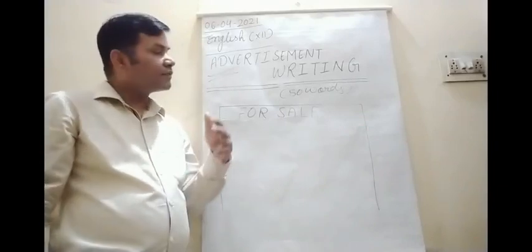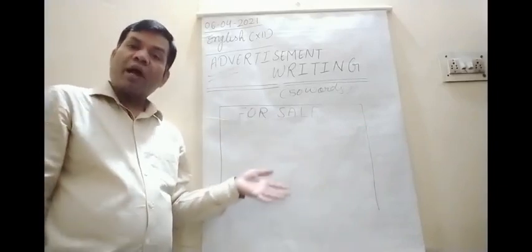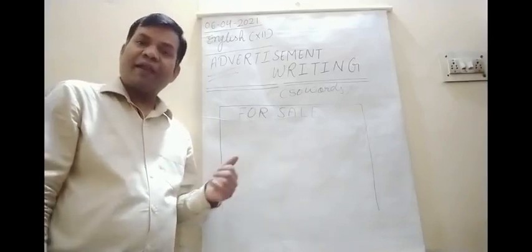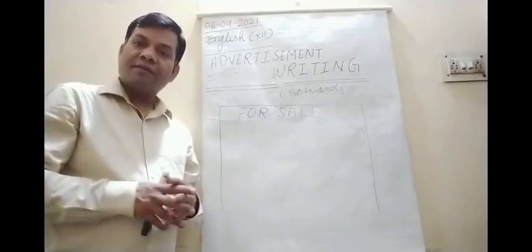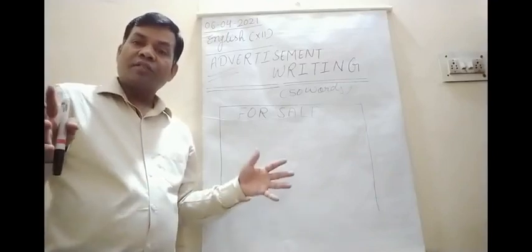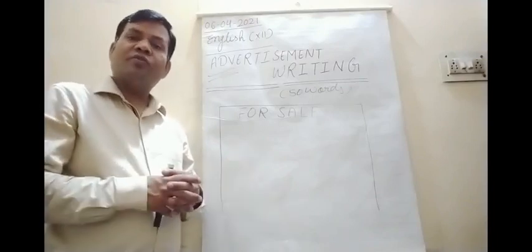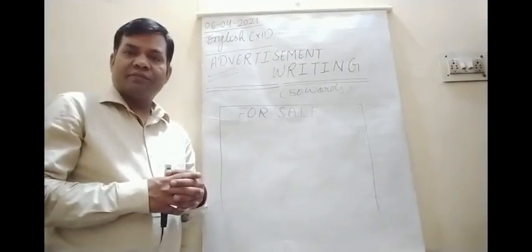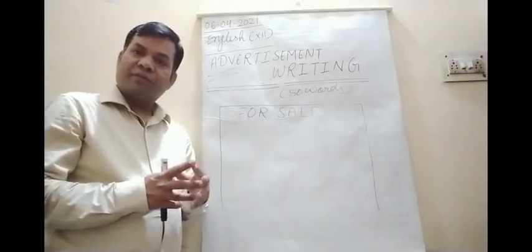If it is for purchase, then: required, an MIG flat in Lanka, having spacious 3 bedrooms with attached bath, modular kitchen, etc. You can give such details.